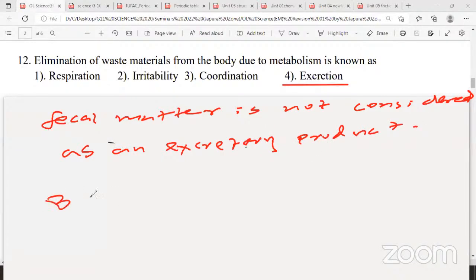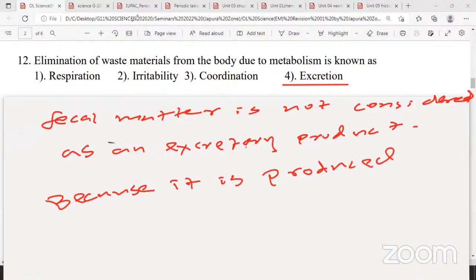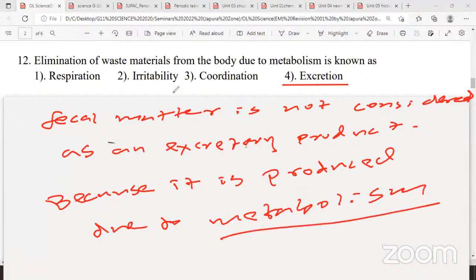Because it is not produced due to metabolic activities or due to biochemical reactions taking place inside the cell. Due to metabolism. What is metabolism? All the chemical reactions taking place in your body are called metabolism.